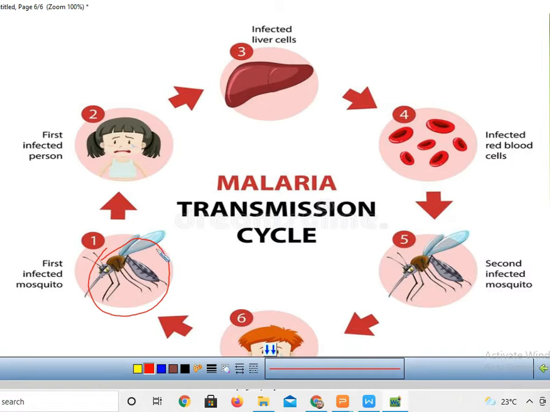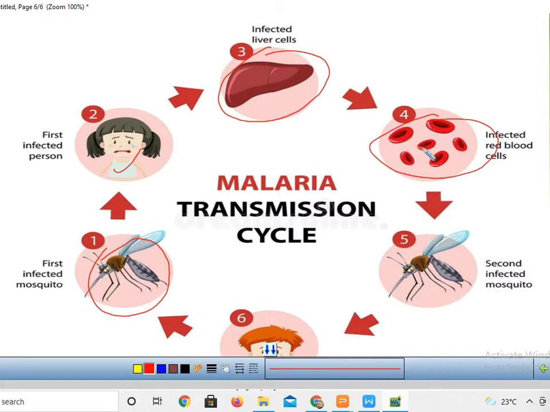The malarial germs of the sick person pass with the blood into the body of the mosquito. The first infected person, it attacks the liver, the infected liver cells. If the liver cells are infected, obviously the blood is also infected.